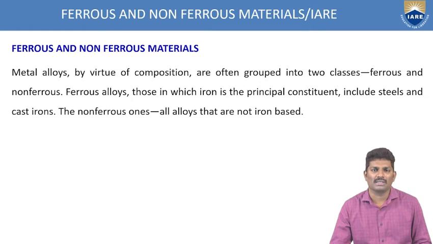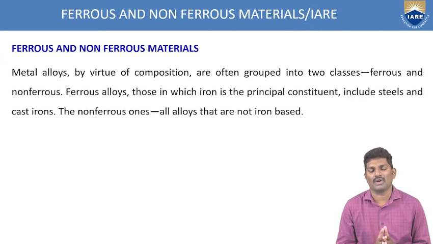So what do ferrous materials mean? Ferrous alloys are those in which there is a maximum percentage of iron as the principal constituent. Those materials are called ferrous materials. Similarly, in non-ferrous materials there is a lower percentage of carbon content.